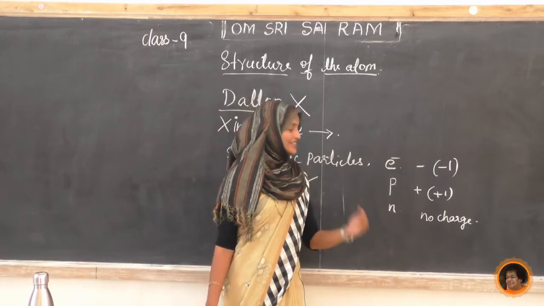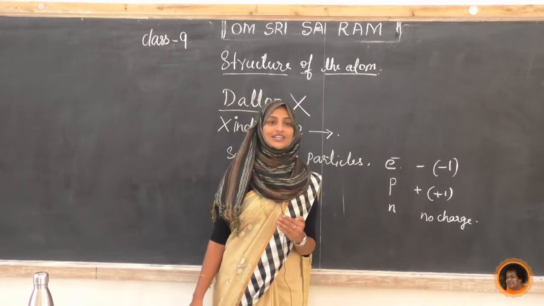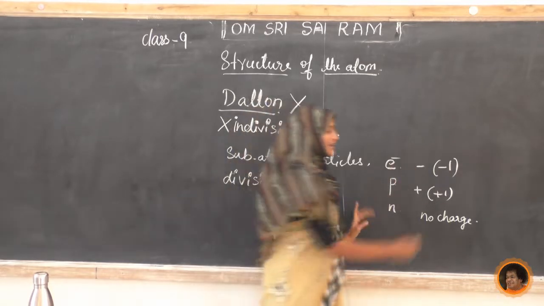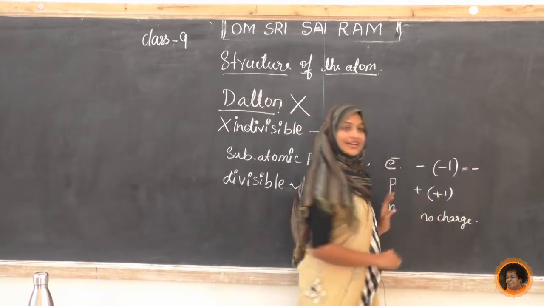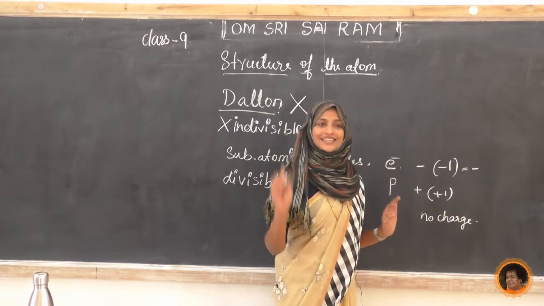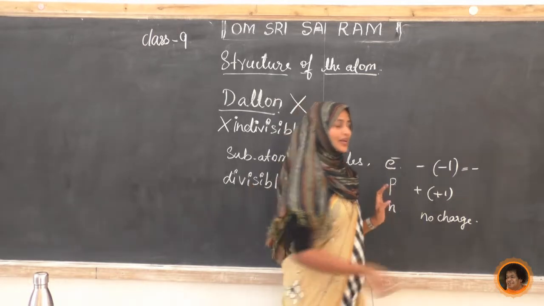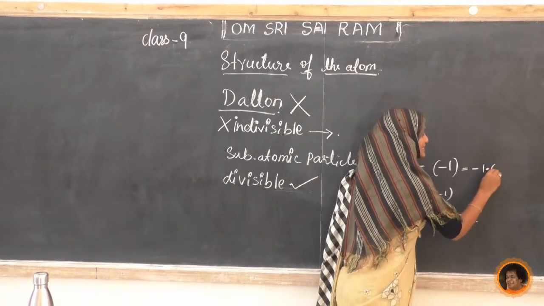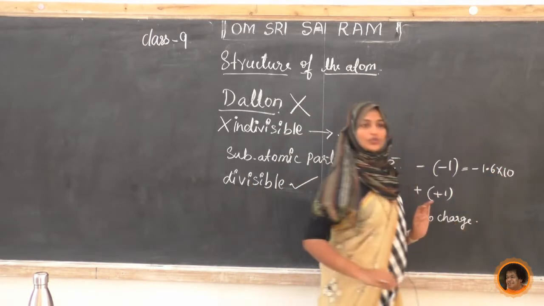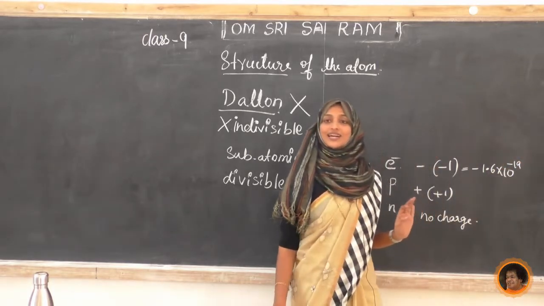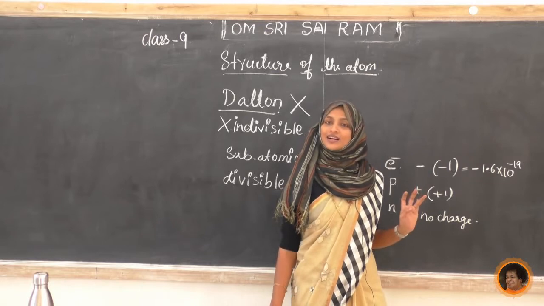Exactly, if you are going to say the charge, in the case of electron we get minus 1.6 into 10 to the power minus 19. Now tell me, what is the unit for this charge?